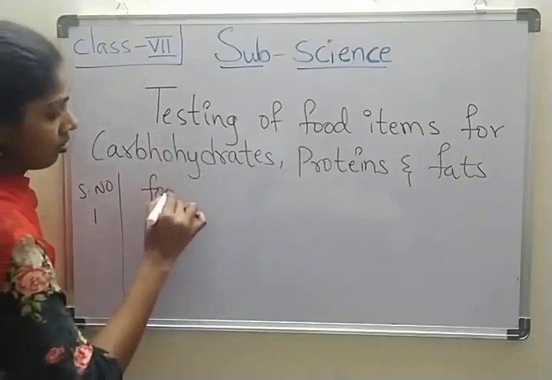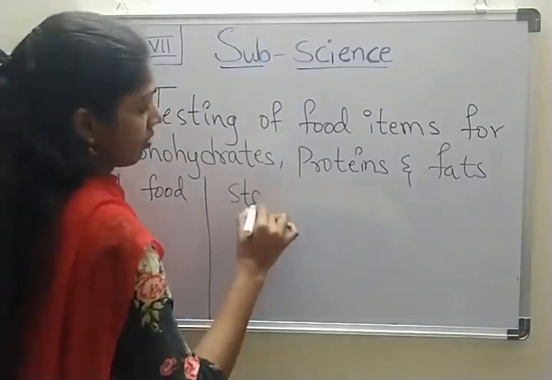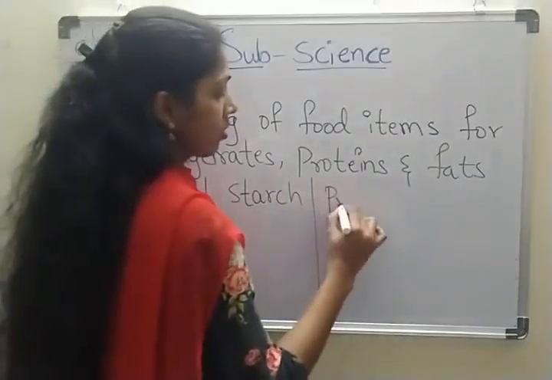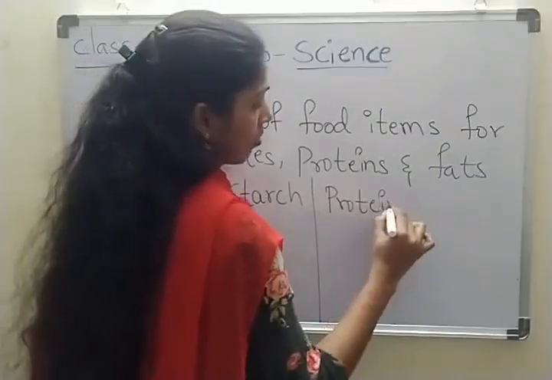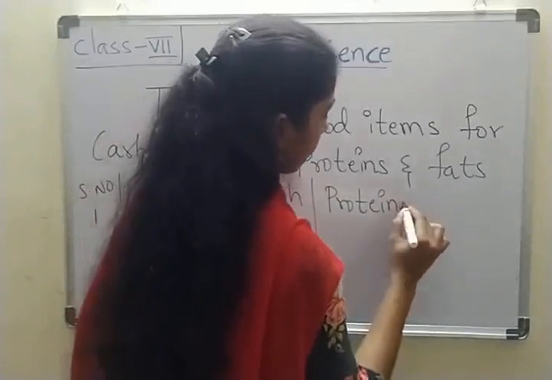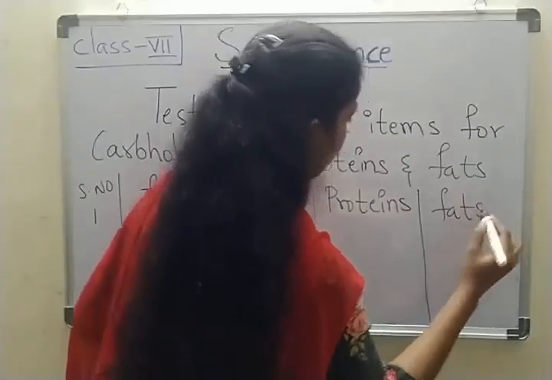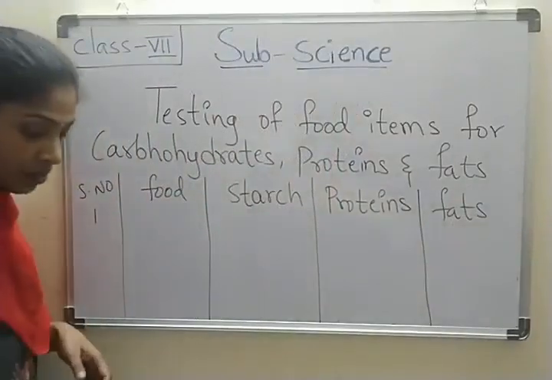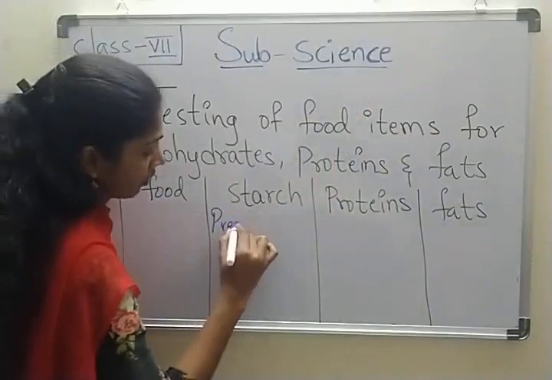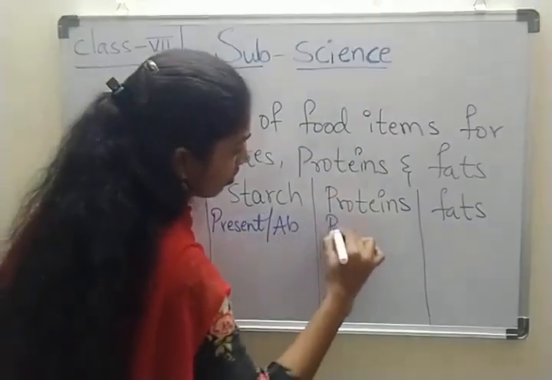Food. Next, starch. Proteins. And fats. Present or absent, okay?